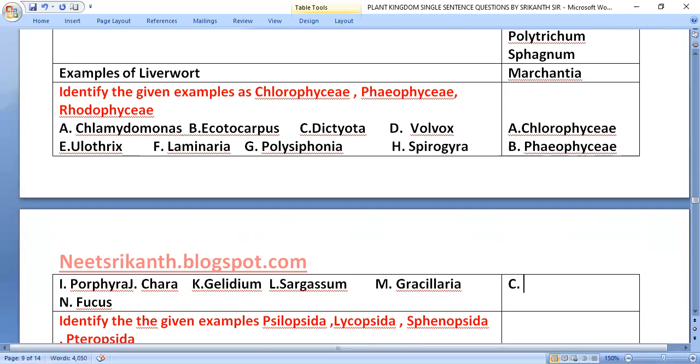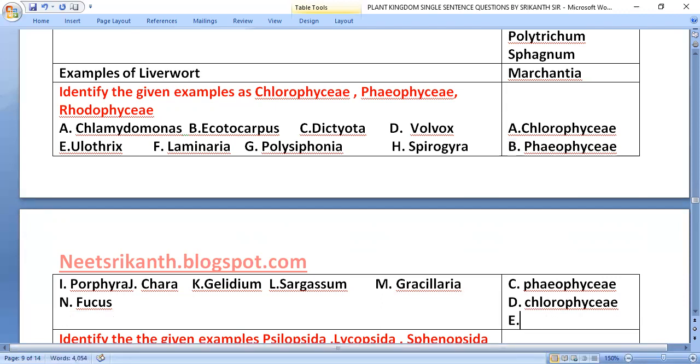Dictyota belongs to Phaeophyceae. Volvox belongs to Chlorophyceae. Ulothrix belongs to Chlorophyceae.